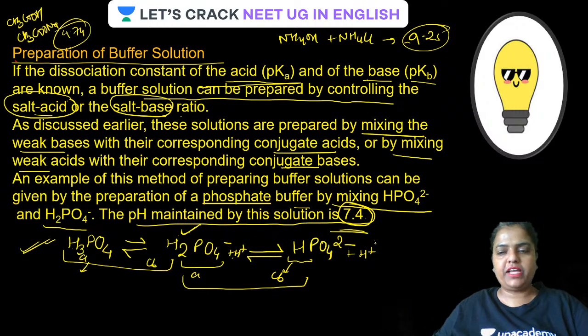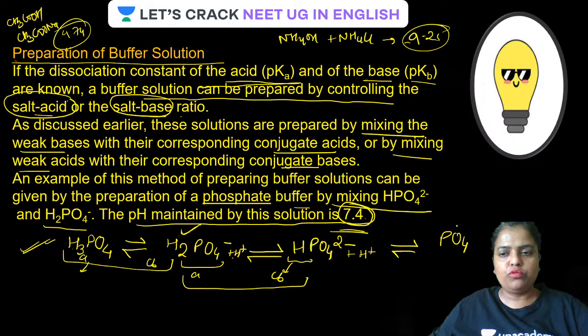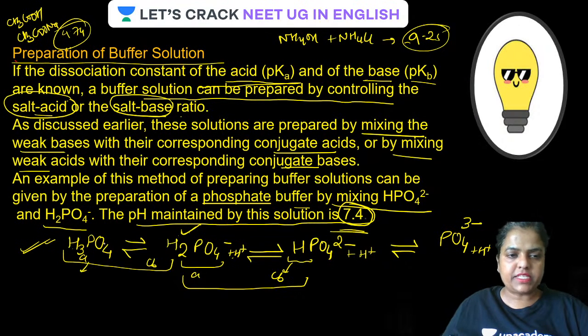Let us go ahead. This loses the proton further because it is a tribasic acid. On losing the entire proton, it converts into phosphate ion. Remember, in this case, phosphoric acid is only the acid.